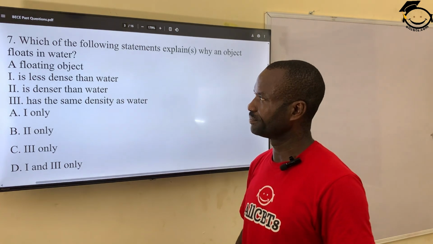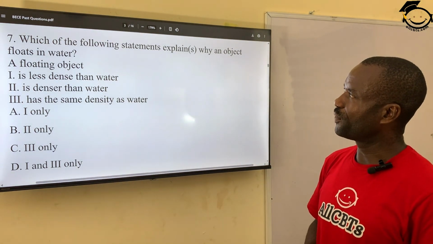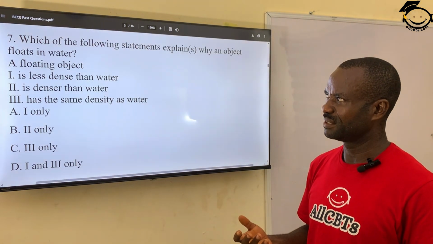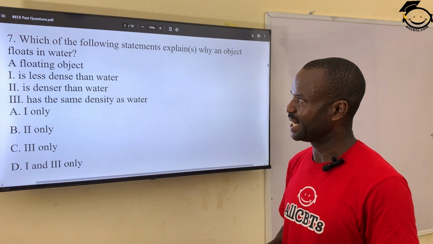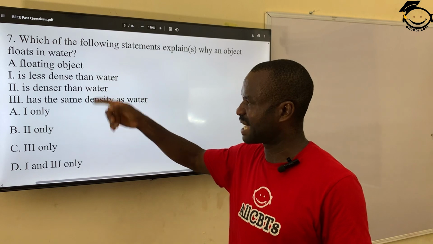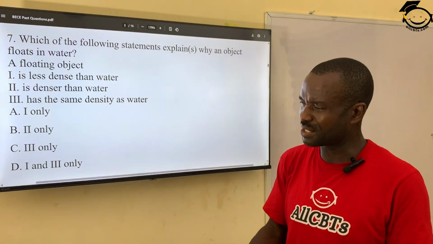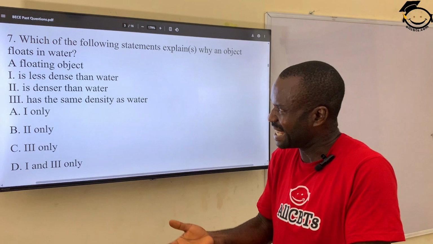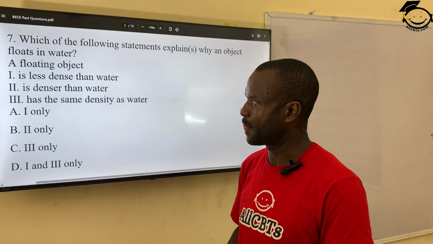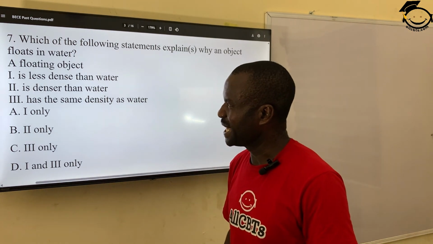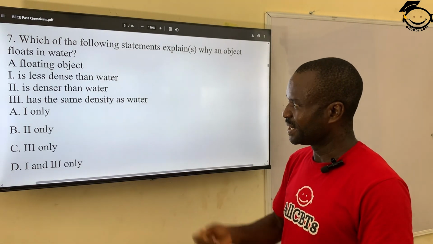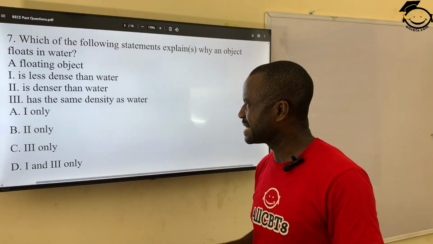Number 7. Which of the following statements explains why an object floats in water? Why do objects float in water? 1, a floating object is less dense than water, meaning the weight of the floating object is less than the weight of water. 2, is denser than water, meaning the floating object is heavier than water. 3, has the same density as water.